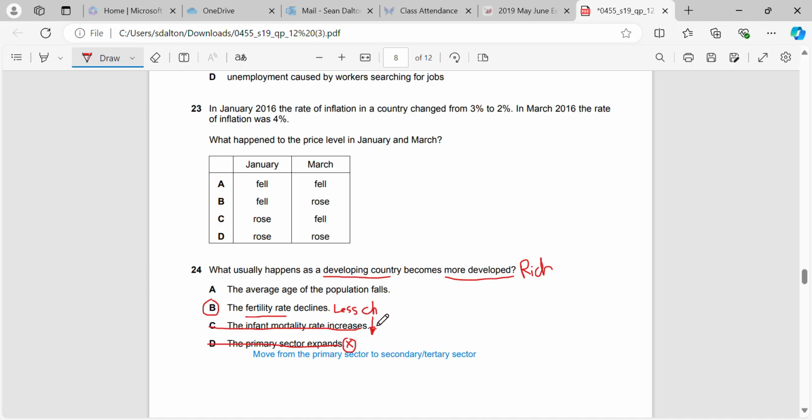So when our economy becomes more developed, people will have less children, the birth rate will fall, and the death rate will fall when we get access to better healthcare. People are going to be focusing on their careers instead of having children. And the average age of the population doesn't fall. The average age of the population should go up, because we just explained that the death rate will go down, which means that people will be living for longer.